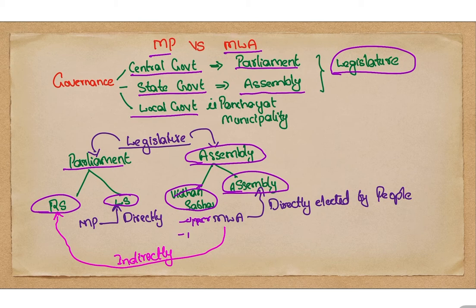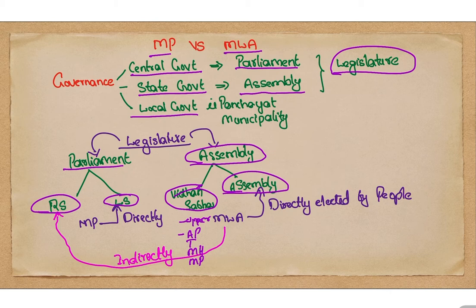Only a few states like Andhra Pradesh, Telangana, Maharashtra, Bihar, UP, Kashmir, these 7 states contain the Vidhan Sabha. So every state contains an assembly and the parliament contains Lok Sabha and Rajya Sabha.